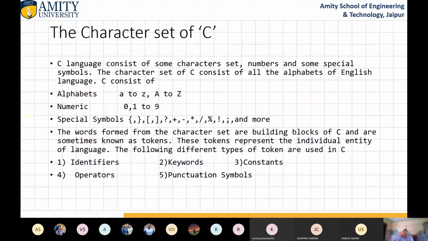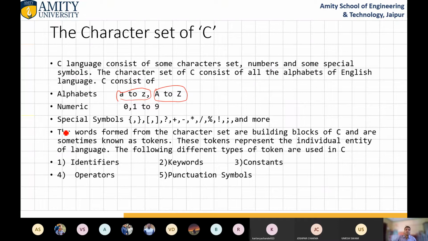So let us now discuss the character set of C. C language consists of a character set, numbers, and some special symbols. The character set of C consists of all the alphabets of the English language, A to Z, then capital A to Z. Then numerics like 0, 1, 2, 3, 4 up to 9. Special symbols like curly braces, square brackets, question mark, plus, minus, star, slash, percent, exclamation, semicolon, and many more symbols are there. And these symbols have different meanings.